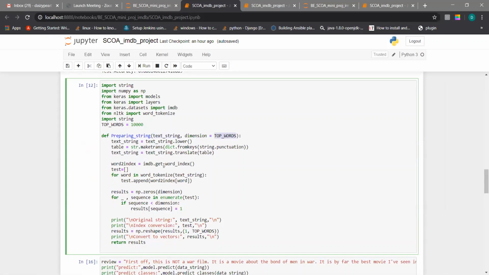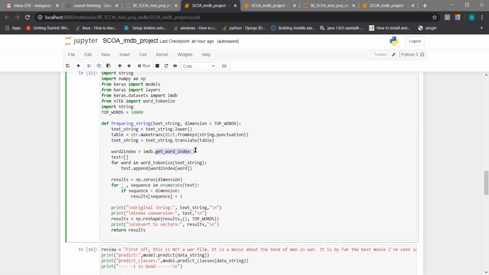Here in the preparing string function, we have passed two parameters, text string and dimension, where text string is the review given by the user. We don't want the punctuation marks, so with the help of string.punctuation the punctuation marks will be removed, and only the string data will be stored in table form, which is done by translate table. Then each word will be assigned an index value with the help of the word to index function. Then each word will be replaced with the index value and stored in a vector.